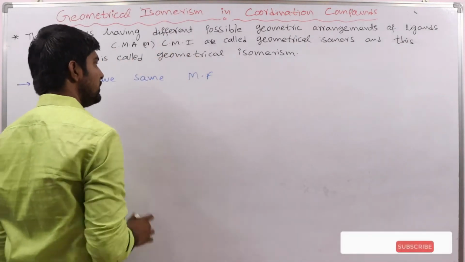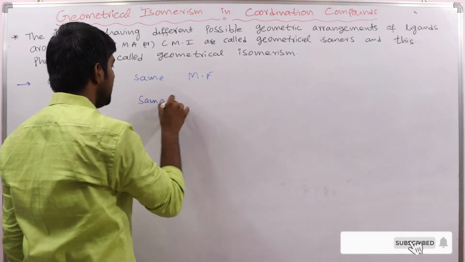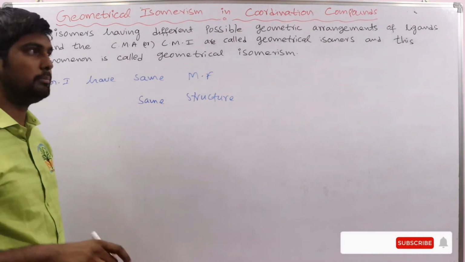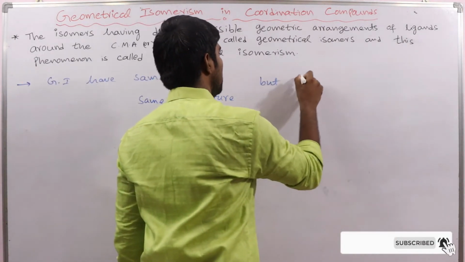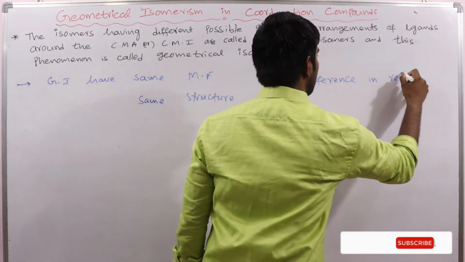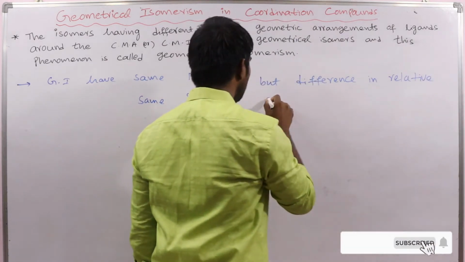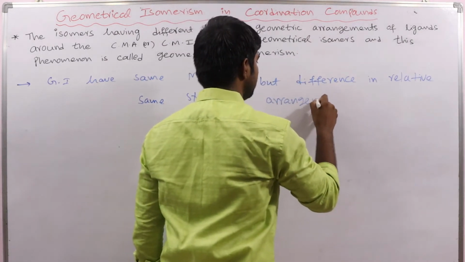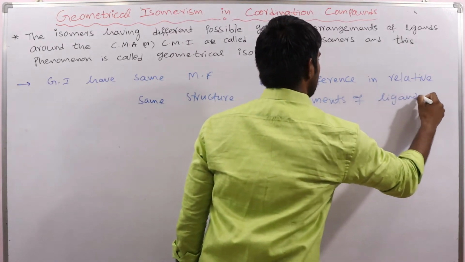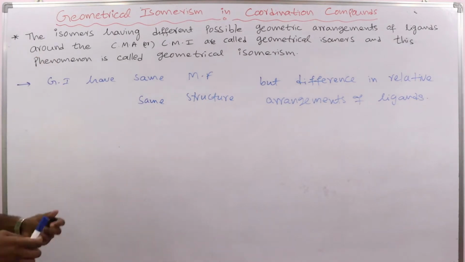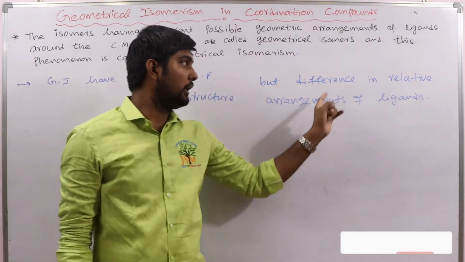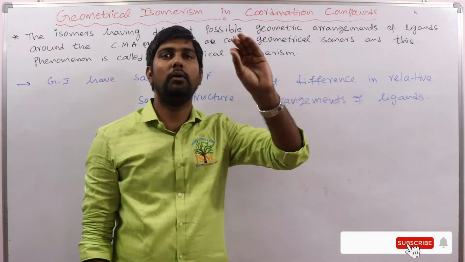They have the same molecular formula and same structure, but a difference in relative arrangements of ligands. So what are the geometrical isomers? The molecules which have the same molecular formula, same structure, but a difference in relative arrangements of ligands.